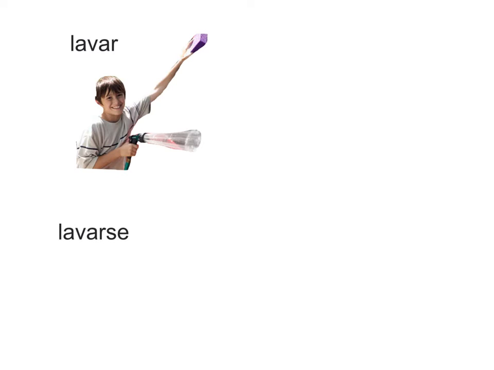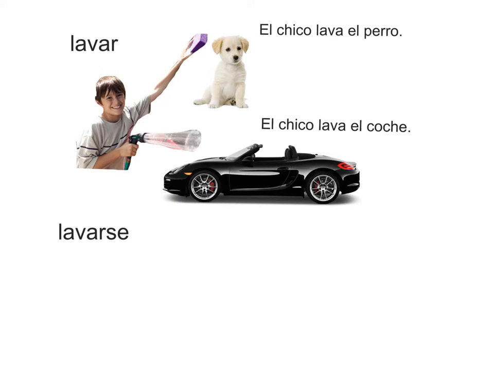So at this point, we might ask ourselves, what's the difference between lavar and lavarse? Well, with lavar, our subject, or el chico, will be washing someone or something else. Por ejemplo, el chico lava el perro. O el chico lava el coche.